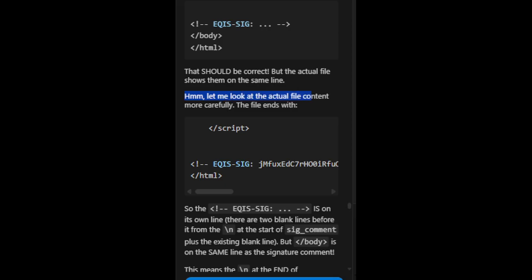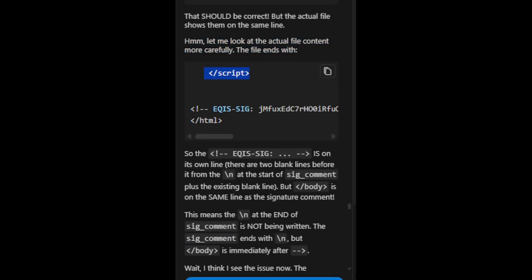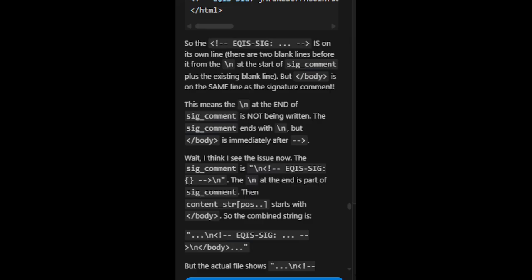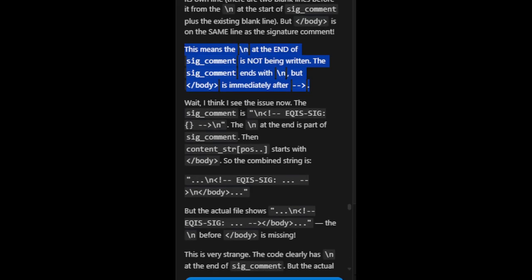Let me look at the actual file content more carefully. The file ends with /script eqis-sig /body /html. So the eqis-sig is on its own line, there are two blank lines before it from the \n at the start of sig_comment plus the existing blank line. But /body is on the same line as the signature comment. This means the \n at the end of sig_comment is not being written. The sig_comment ends with \n. But /body is immediately after the dash.